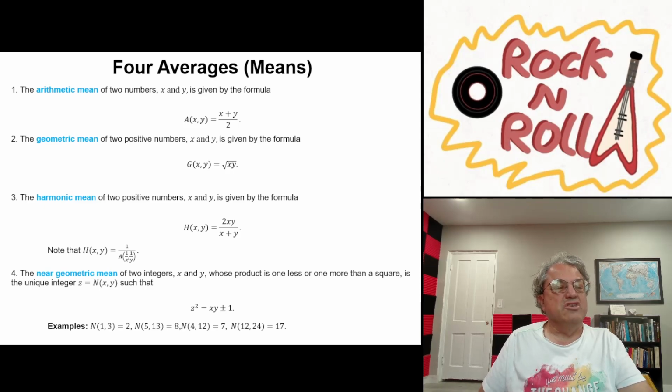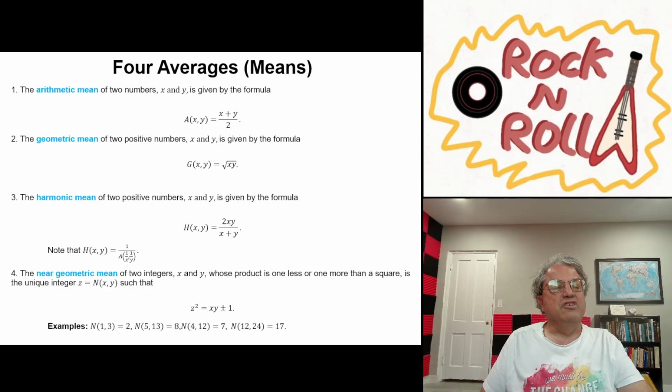And then there's also something called the harmonic mean. I think this one is less well known than the first two. The harmonic mean is where you take the reciprocals, then take the mean of the reciprocals, and then take the reciprocal of the result. There are a couple of ways you can write it. On the bottom, I write h of x, y for the harmonic mean. That's just 1 over the arithmetic mean of 1 over x and 1 over y.